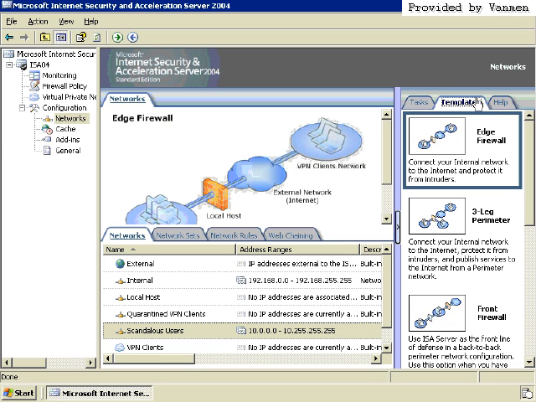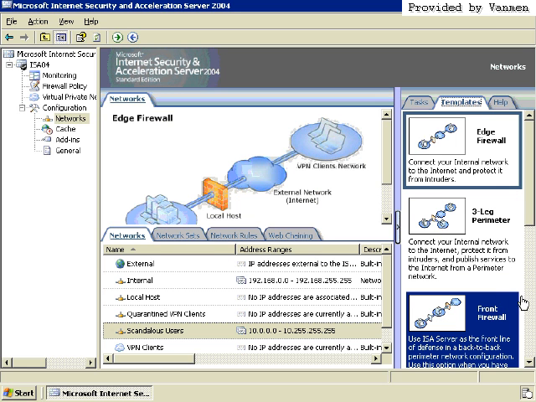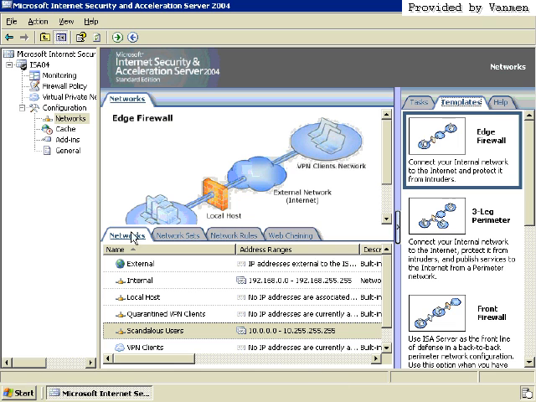But as of right now, you know how to set up networks, you know how to set up the rules that NAT you or route you between those networks, you know how to group them together. Web chaining, kind of a larger feature that's not used that often, but between these three tabs you can set up just about everything. I expound on this because these templates are designed for folks that don't really understand all of this. If you have an understanding of how to set up networks and rules between those networks, you'll usually prefer to do it manually.